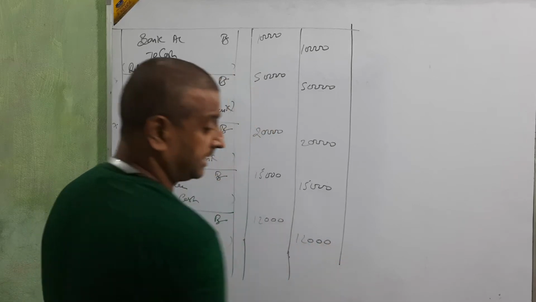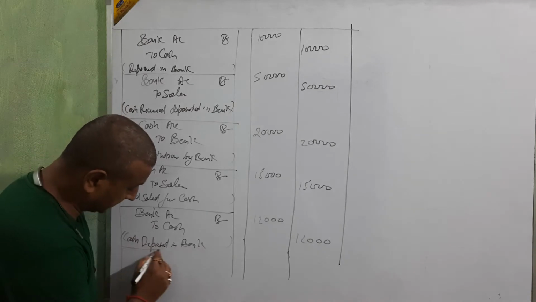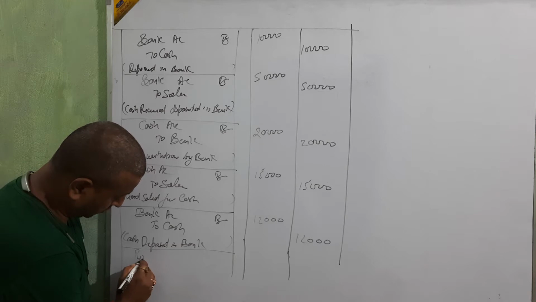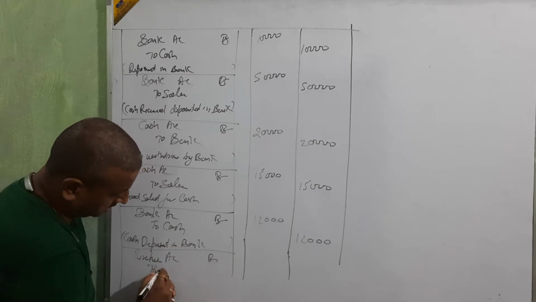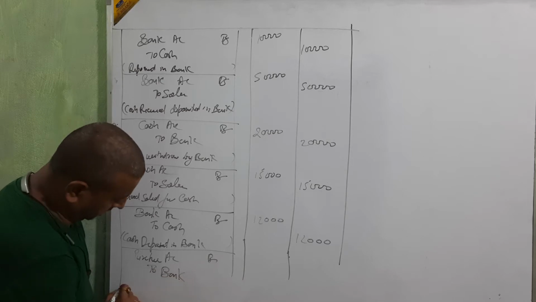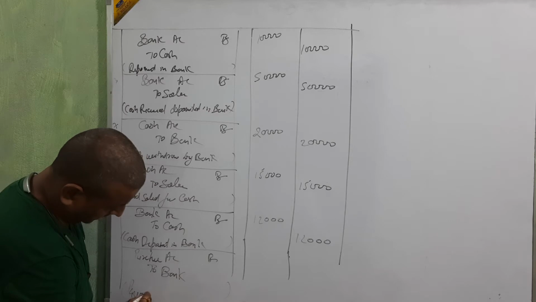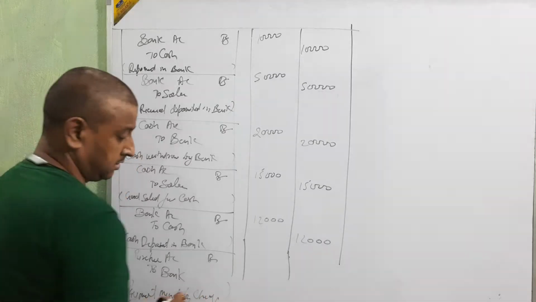Okay, beta. Next. Goods purchased and payment made by check. Then purchase account debit to bank, because payment is made by check. Amount 25,000.